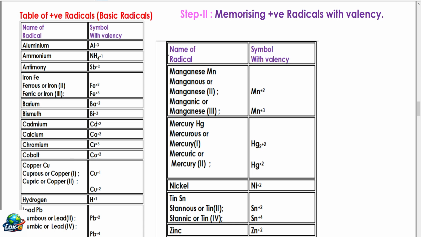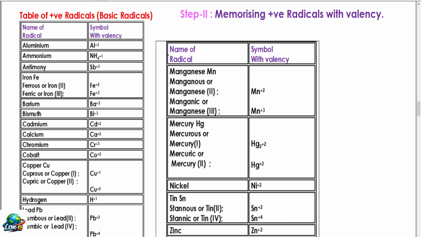Copper has got 2. Copper 1 is cuprous, Cu plus 1. Cupric, copper 2, Cu plus 2. Hydrogen, H plus 1. Lead has got 2: plumbous, lead Roman 2, Pb plus 2; plumbic, lead, Pb plus 4. Manganese has got 2 radicals.